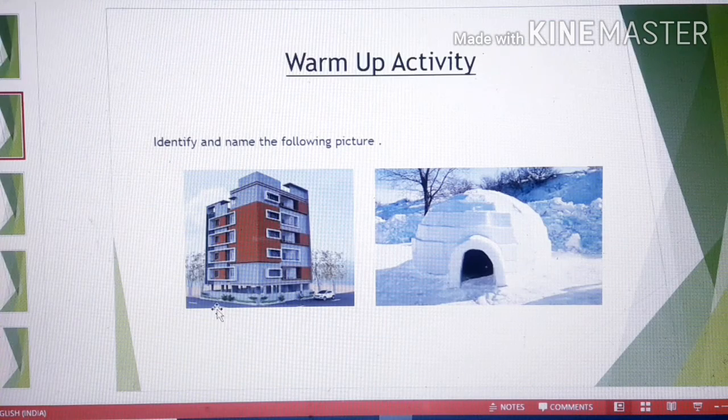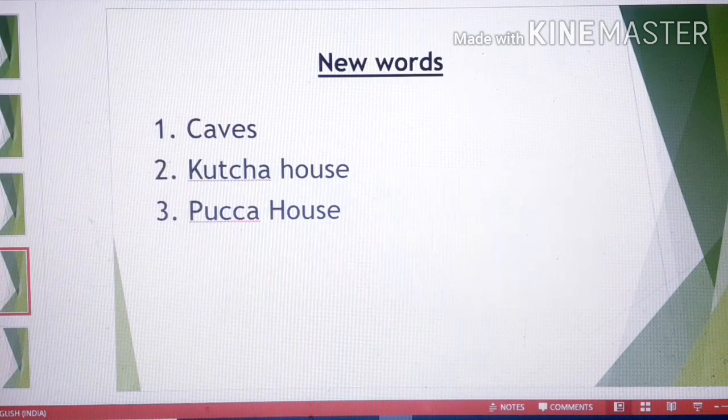So children, what new words have we learned? Caves, kacha house, and pakka house. Earlier human beings used to live in caves. Then children slowly they learned how to build houses, right?